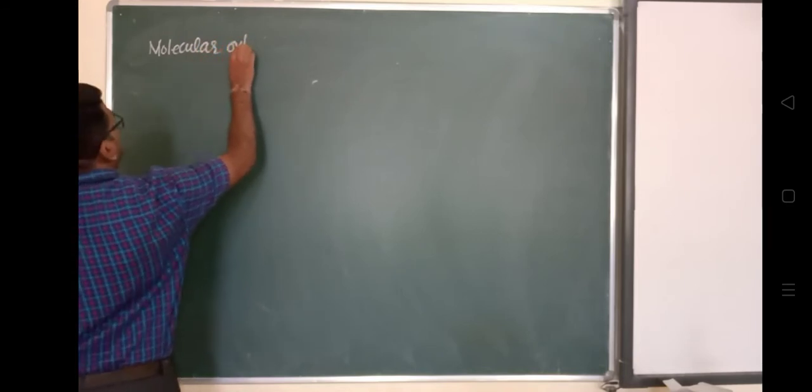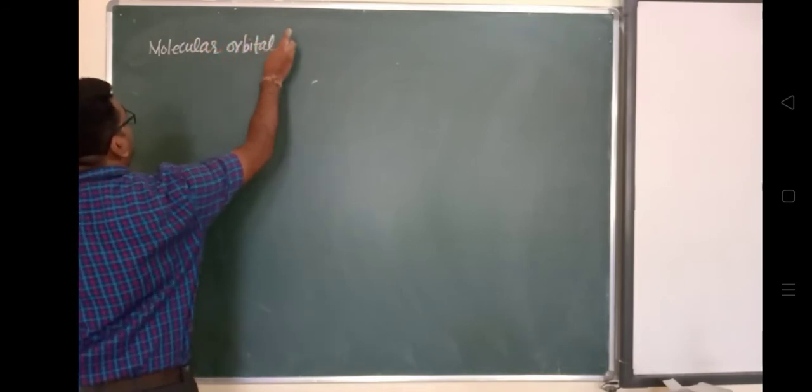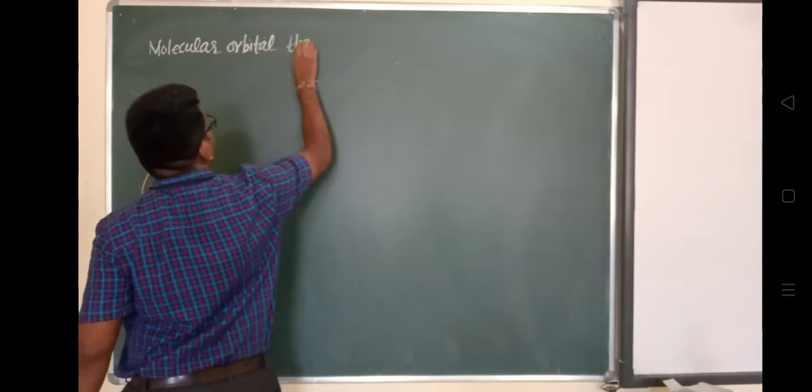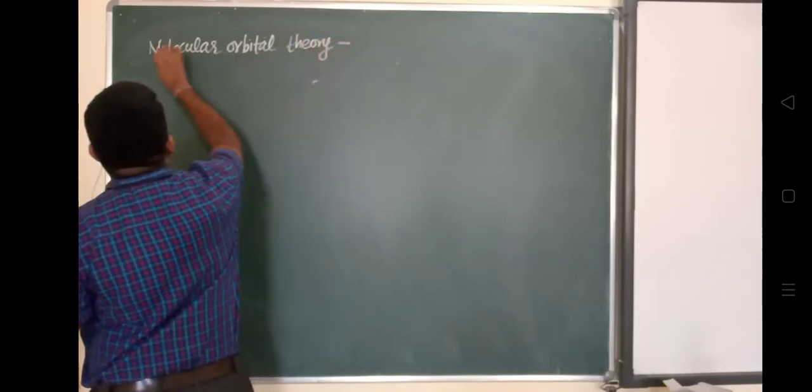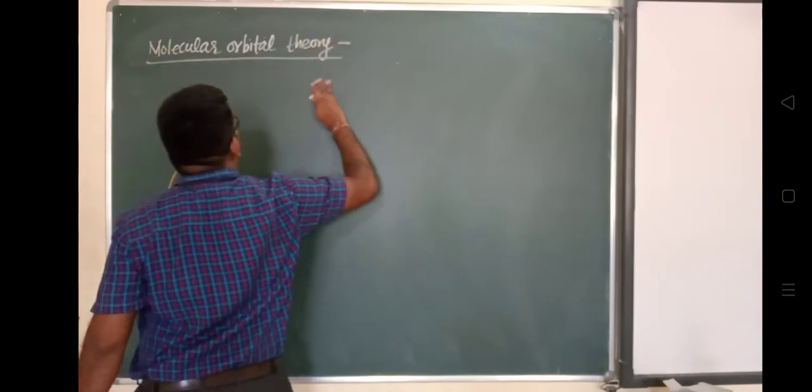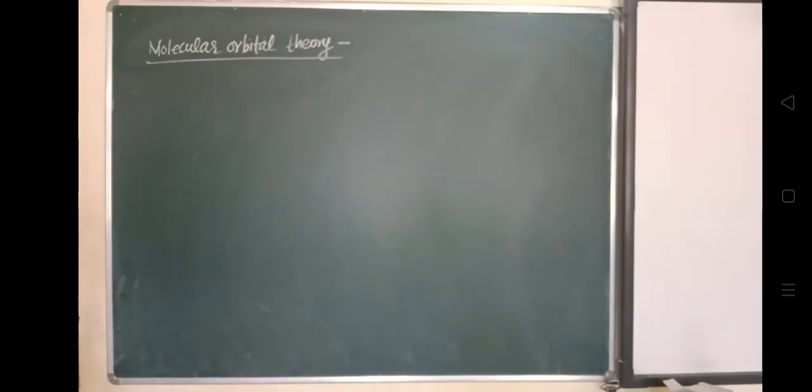You are familiar with the valence bond theory, which describes the formation of the covalent bond. How does the formation of a covalent bond take place in valence bond theory? It is by overlapping of half filled orbitals. We have written the postulates of this valence bond theory, in which the very first one is the overlapping of half filled atomic orbitals. So this theory is successful in giving a satisfactory electronic description for a large number of molecules.